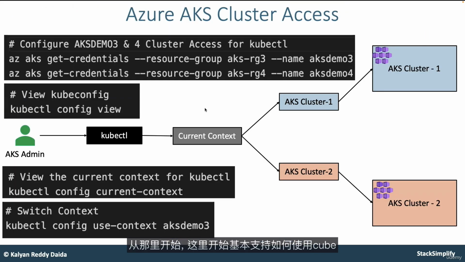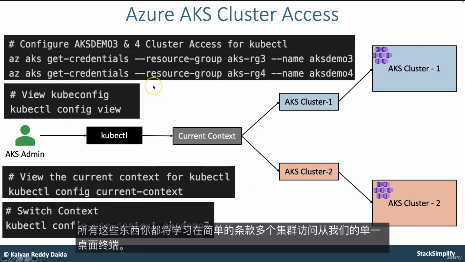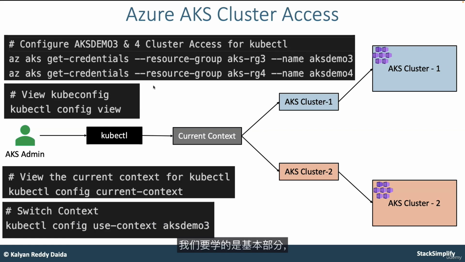From there, here starts the concept of fundamentals about how to access multiple clusters from your local desktop using kubectl. So there you will try to understand the AKS get-credentials and also kubectl config view, config current-context, and config use-context. All these things you are going to learn. In simple terms, multiple clusters access from our single desktop terminal. How are we going to do that? We are going to learn that fundamental section.